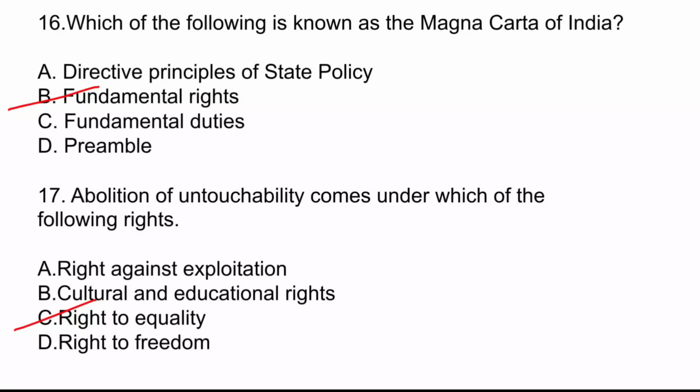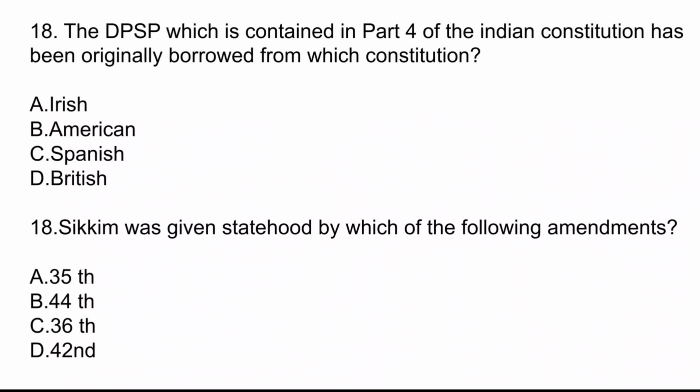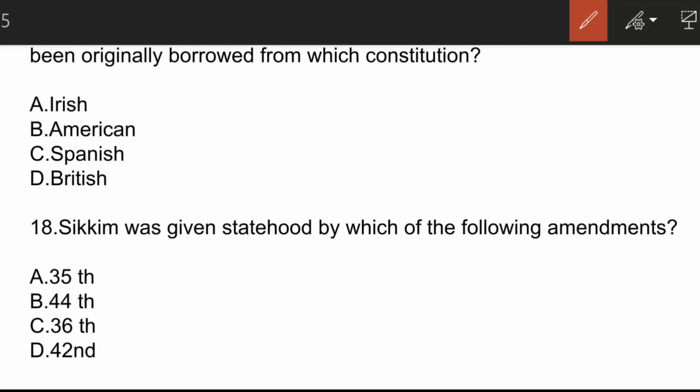Moving on to the next question. The DPSP, which is contained in Part 4 of the Indian Constitution, has been originally borrowed from which constitution? Here the correct answer is option C, that is Spanish. Although we have borrowed it from the Irish Constitution, but it has originally been borrowed from the Spanish Constitution.